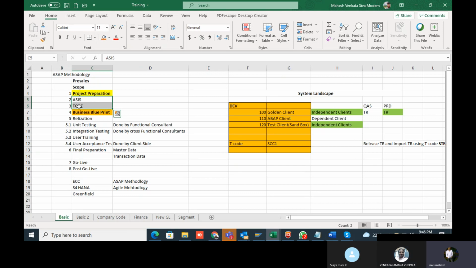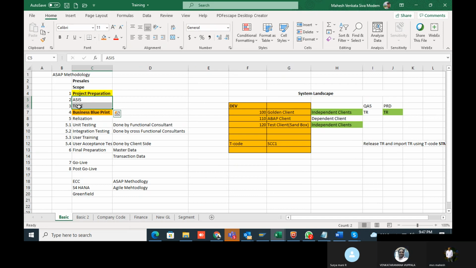Earlier it was not there. Now in S4HANA, what SAP is saying is that based on the type of business, we can show the samples available with us. It will cover the majority of their requirements, it will save your time, and you can complete the implementation within a short period.